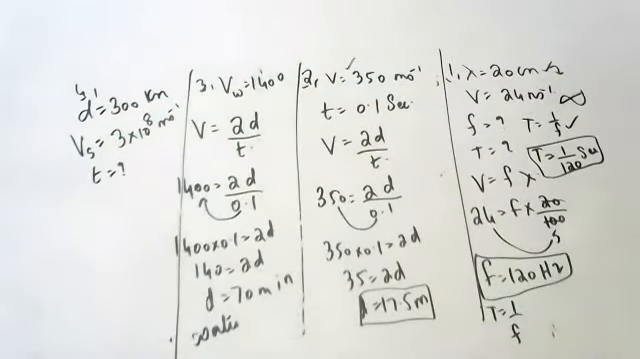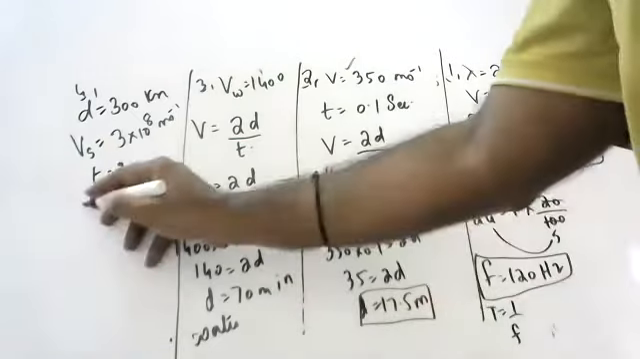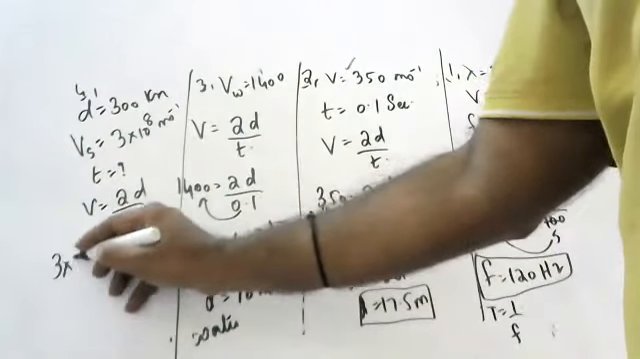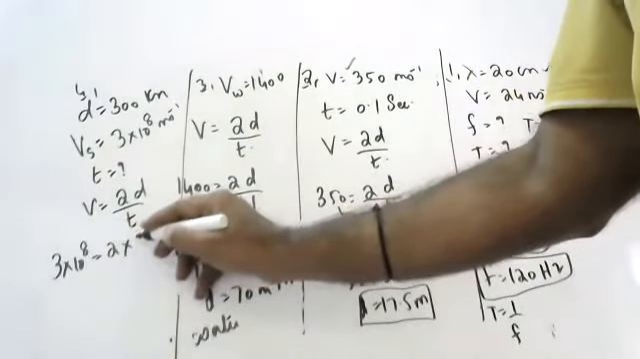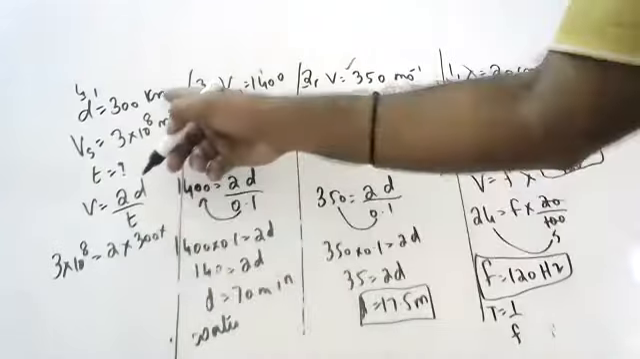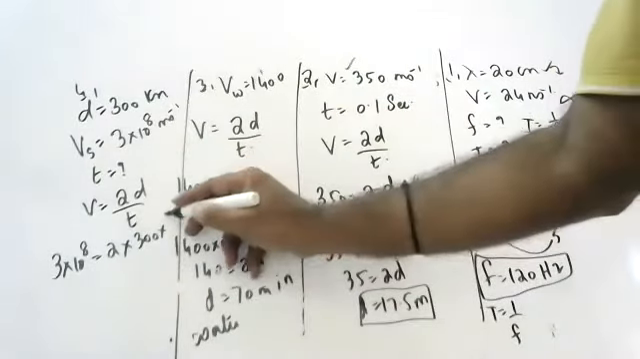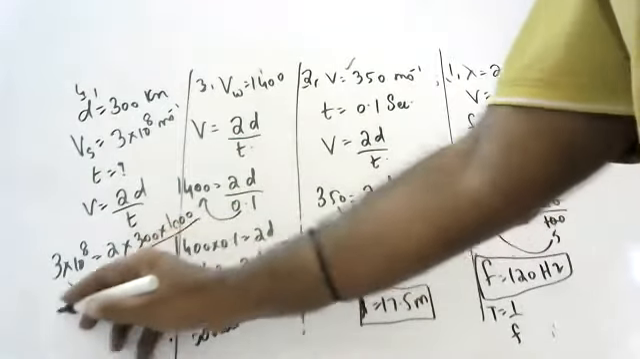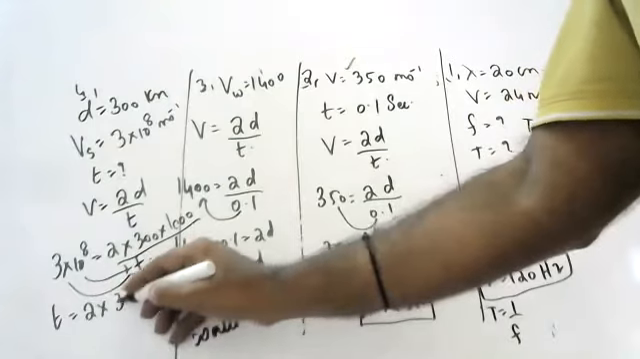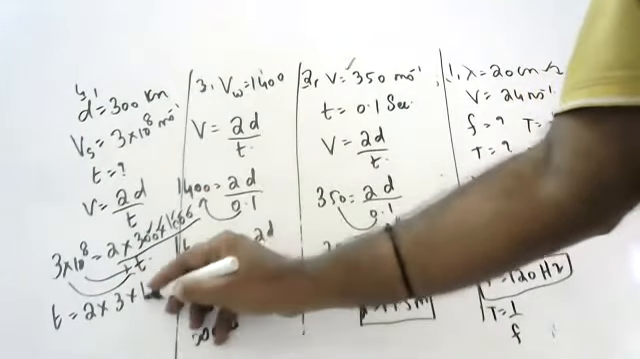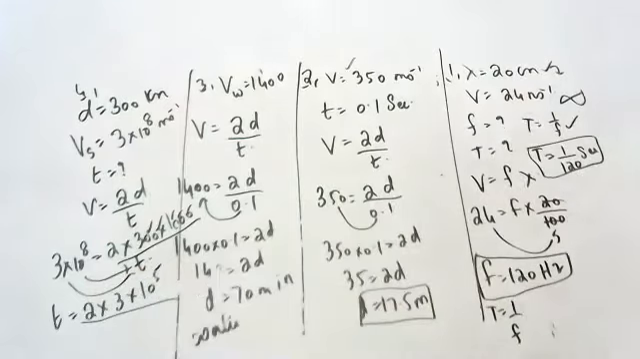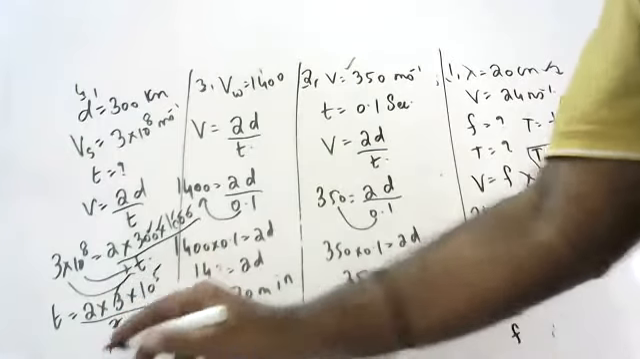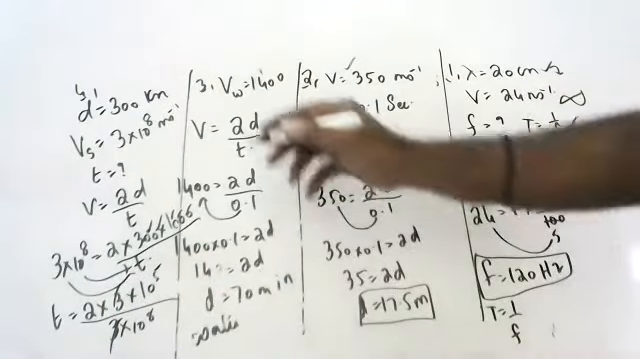Meghana, tell this sum. Velocity is equal to 2d by t, because the signal will go and come back. 3 into 10 to the power of 8 is equal to 2 into d, where 300 kilometers is 300 into 1000 meters, by t. So t is equal to 2 into 300 into 1000 by 3 into 10 to the power of 8. The 3 cancels.